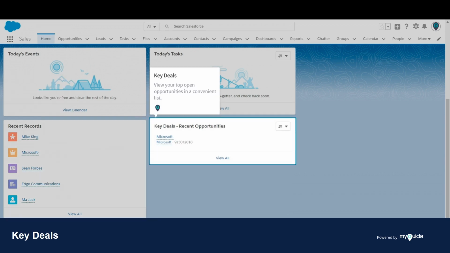Key deals. View your top open opportunities in a convenient list.